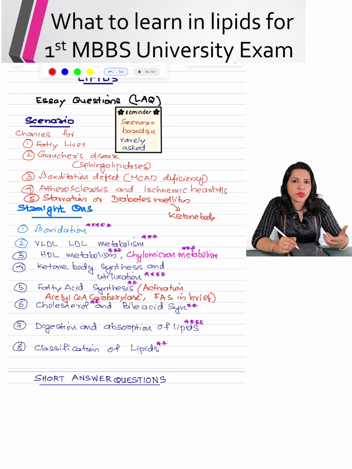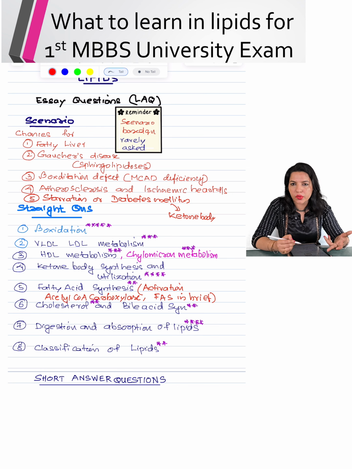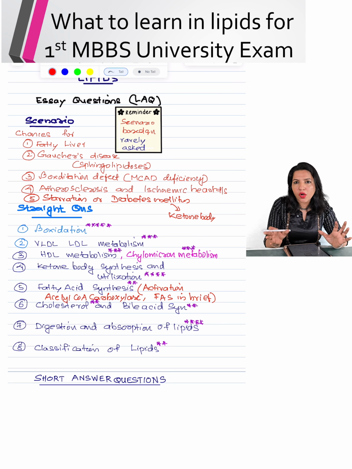But still, I will give you a list of scenario based questions that you can get. Number one is fatty liver. Second is Gaucher disease, which is a sphingolipidosis, so that can be a possibility. The next is the beta oxidation defect, in which MCAD defect is a question that you can get. Then atherosclerosis, and then lipid profile or lipoprotein metabolism can be asked, or a case of ischemic heart disease. Starvation or diabetes going for ketone body synthesis. So these are the scenarios that you can get in the lipids portion.